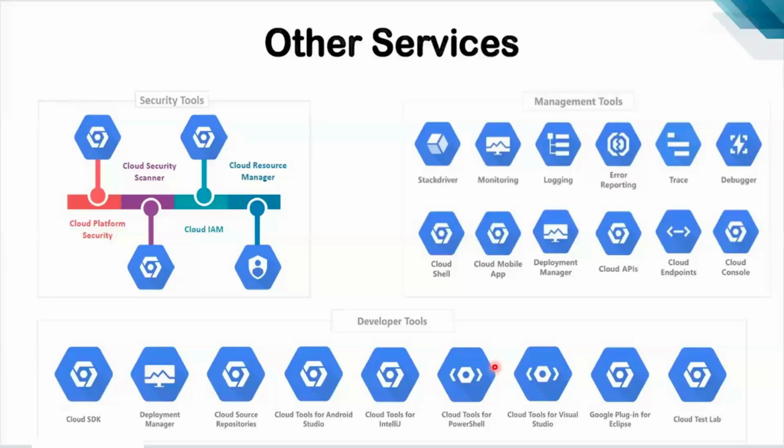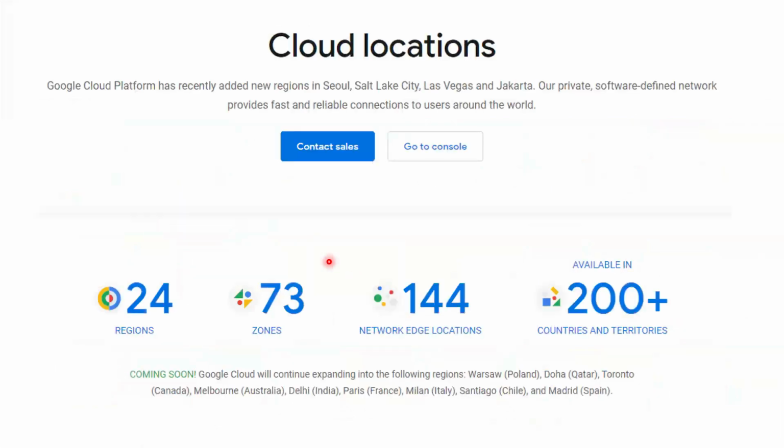Other services: security tools, developer tools, management tools. These are the tools we are using in GCP. So Cloud Platform Security, Cloud Security Scanner, Cloud Resource Manager, Cloud IAM, right? These are all services we are using. Next one, look at here. Cloud locations: 24 regions and 73 zones, 144 network edge locations, and 200 plus countries and territories. These are all the locations.